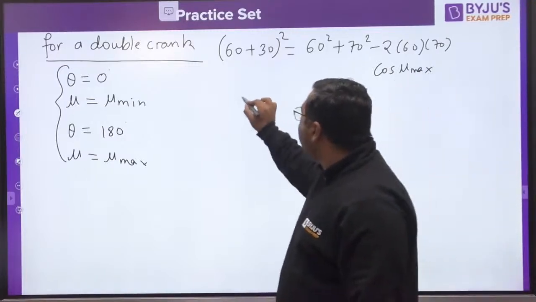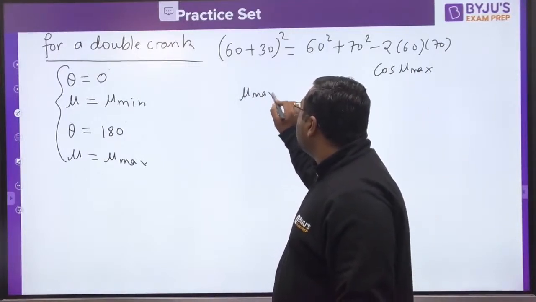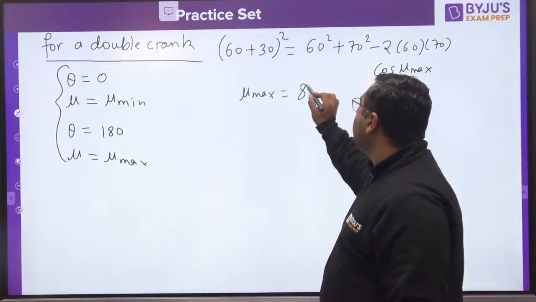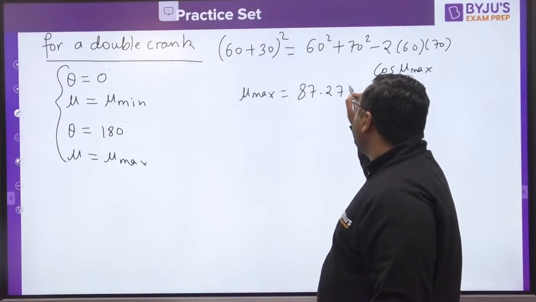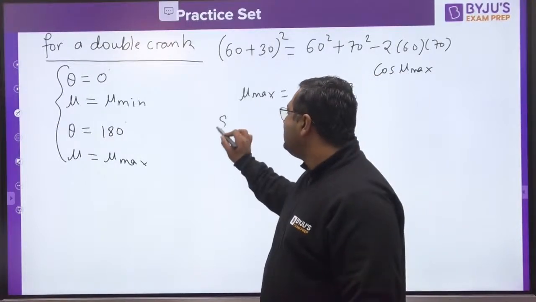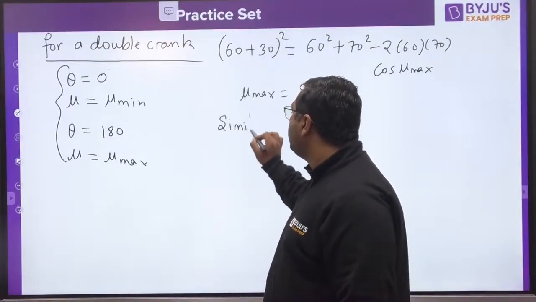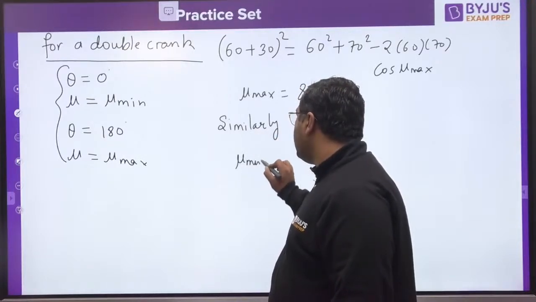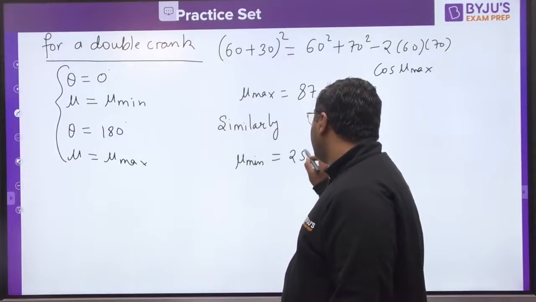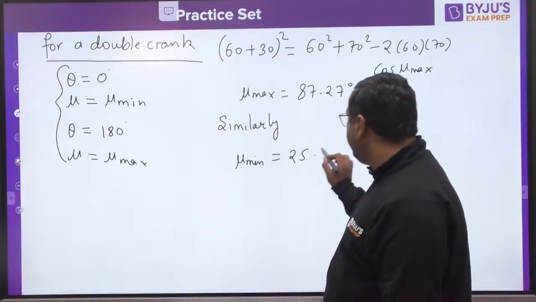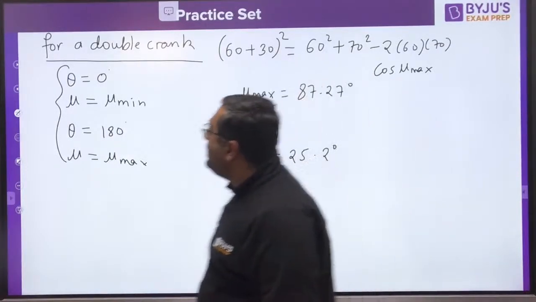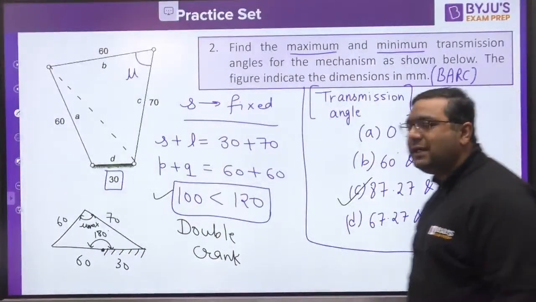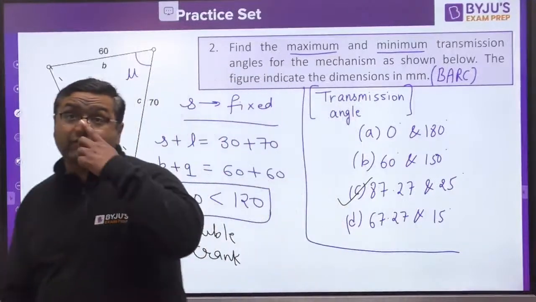This gives mu maximum to be 87.27 degrees. I have already calculated this for you. Similarly, mu minimum comes out to be 25.2 degrees. So you have seen how to solve it. The answer would be C. That is correct. Very good, Shivani.